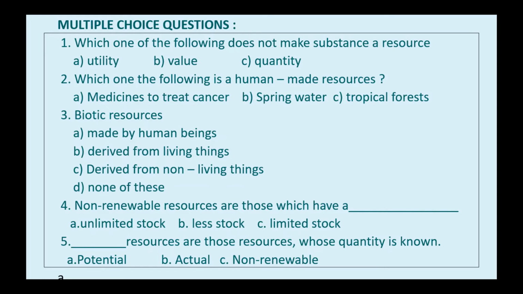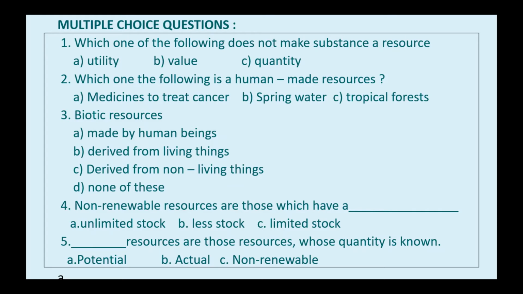Let's move on to the second question. Which one of the following is a human-made resource? Option A, medicines to treat cancer. B, spring water, and C, tropical forests. Which one will be the right answer? Option A. Medicines to treat cancer were invented by human beings, so of course it is a human-made resource. Spring water and tropical forests are natural resources, isn't it?